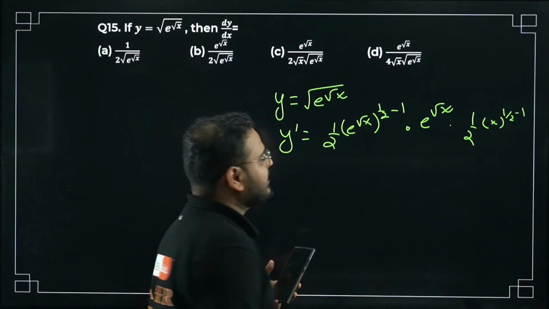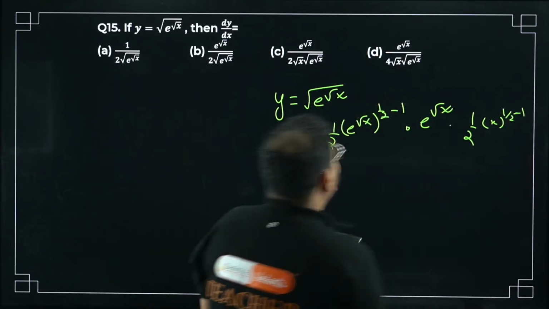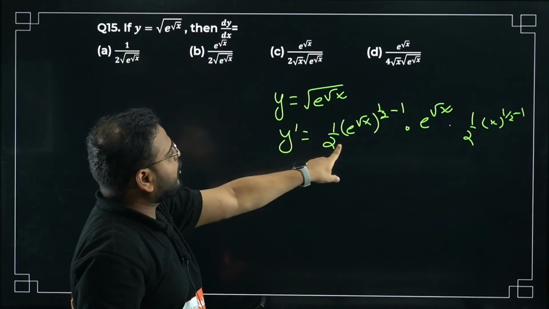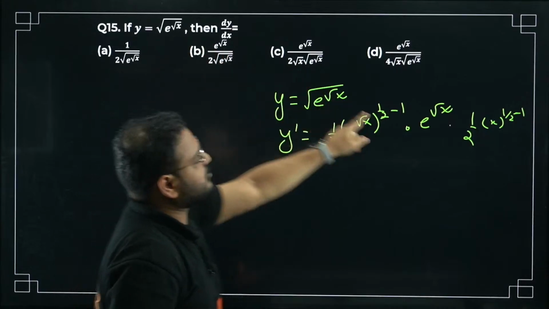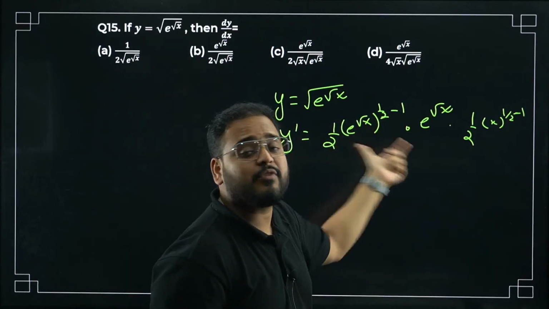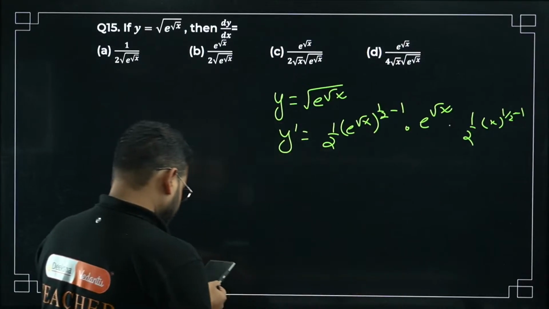Is it long and difficult to understand? I have differentiated 3 times. First for this root, the power rule. Second for this exponential function. Next for the root x. So there are 3 differentiations together. Which formula? Chain rule.